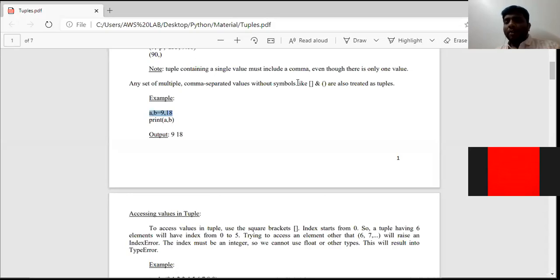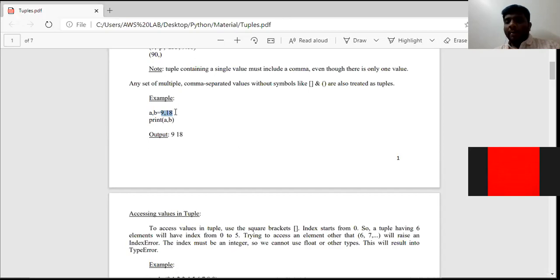suppose a group of elements are separated by commas and are not in square brackets or even parentheses, then the interpreter treats those values as tuples too. The interpreter treats those values as tuples, but treat the variable as a tuple variable. Understand my point? Suppose consider this statement. Here there are multiple values, 9 comma 18. These elements are separated by commas. There are two elements, right? 9 comma 18. So 9 and 18 are separated by commas.